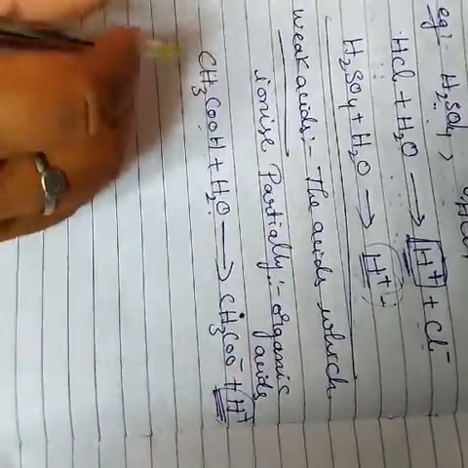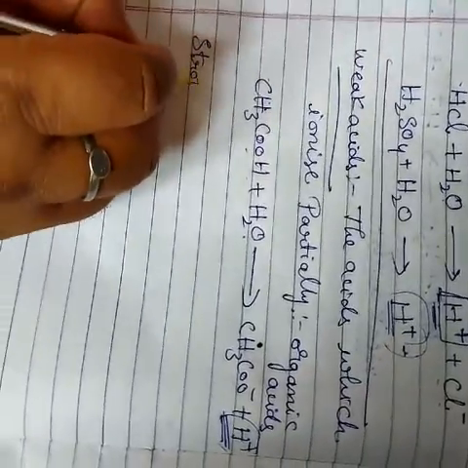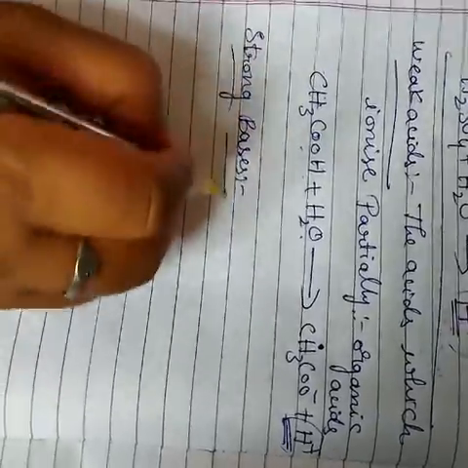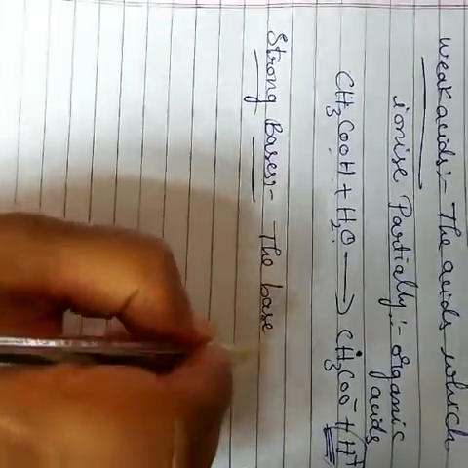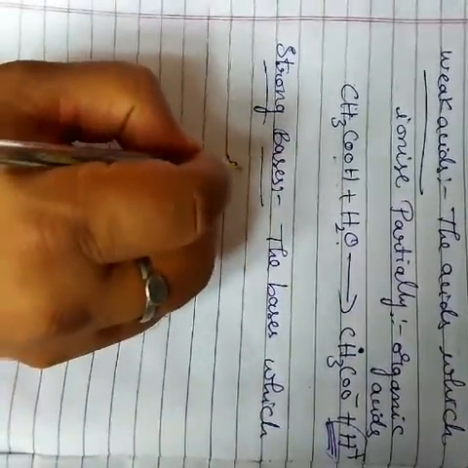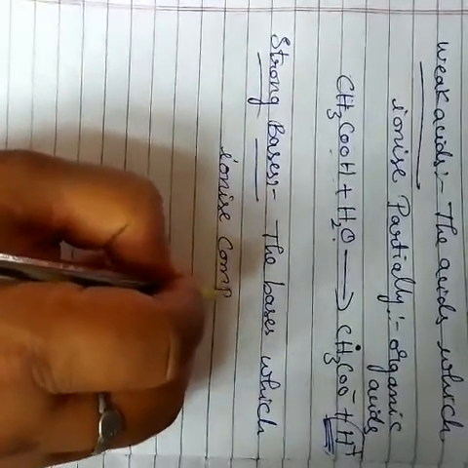Okay, next we go to strong bases. What is a strong base? Same way, the bases which ionize completely.